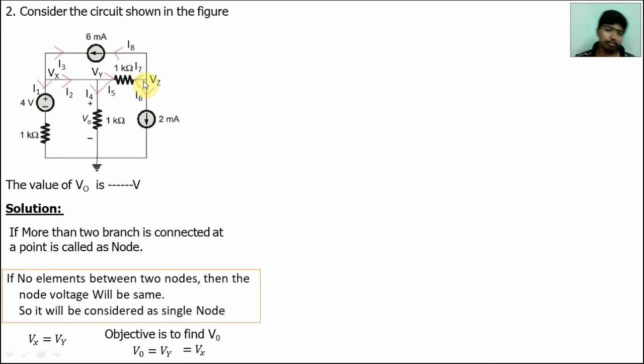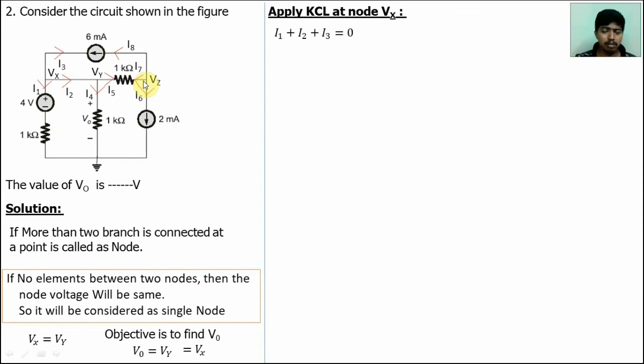Now apply Kirchhoff's current law at node Vx: I1 plus I2 plus I3 is equal to 0. At junction Vy, we get I2 is equal to I4 plus I5. Substituting in this equation, we get I1 plus I4 plus I5 plus I3 is equal to 0.